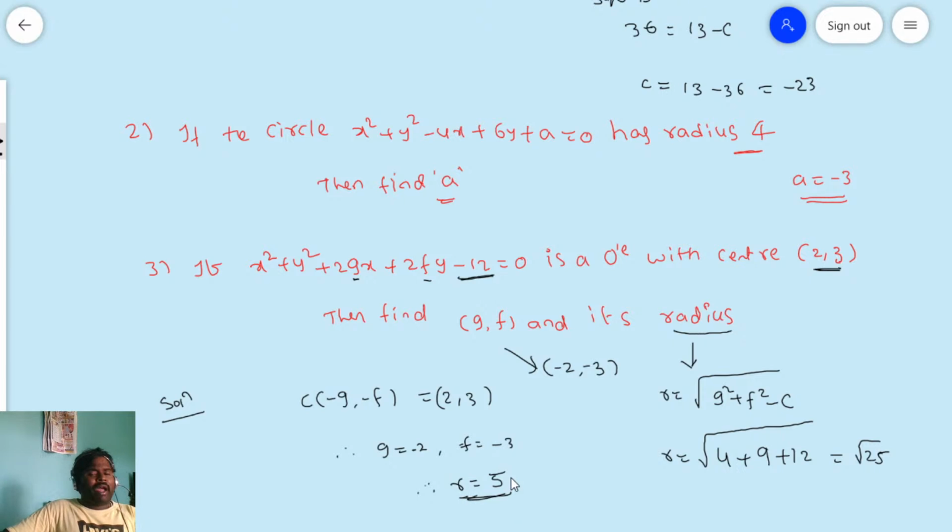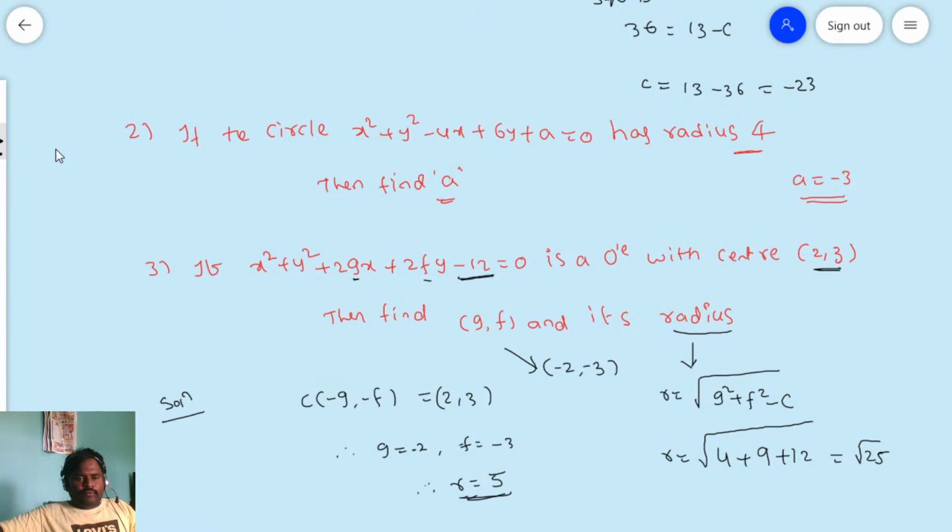Of course, you can take -5. Radius -5 means it will be on the left side, and +5 means this one. Generally, remember, friends, whether left to right, whatever it may be, radius is nothing but a distance. This distance we take as a positive value only.